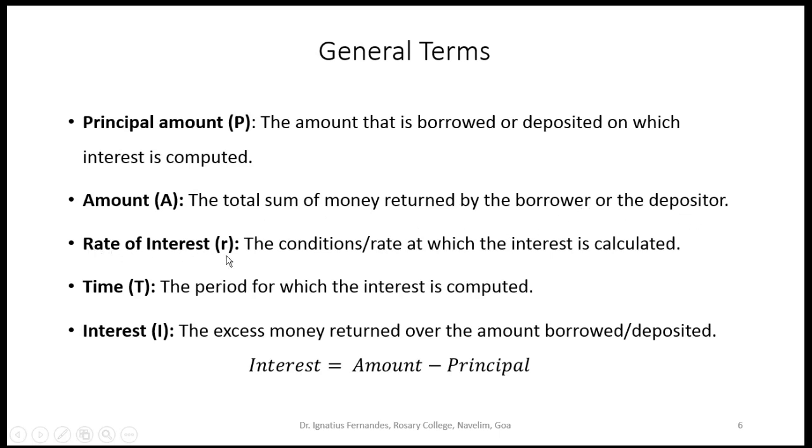The rate of interest is denoted by small r, or some authors also use capital R, and it is the rate at which the interest is calculated. Time is denoted by capital T, or even as N, and it is the period for which the interest is computed.